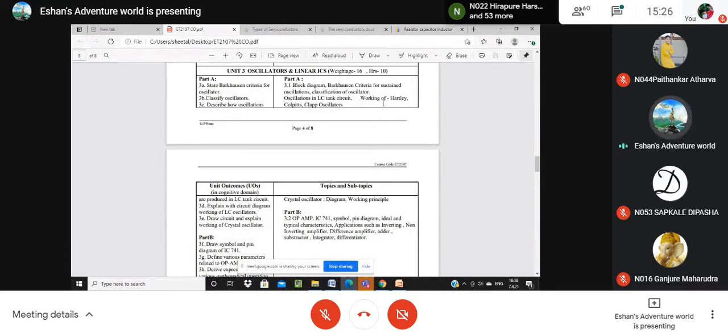From that we form a new circuit like an oscillator. There are different types of oscillator we have to design and check: the block diagram, what the different types of that oscillator are, and how it will work. We have to learn this in this chapter.